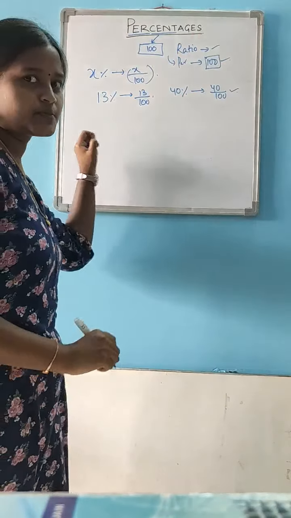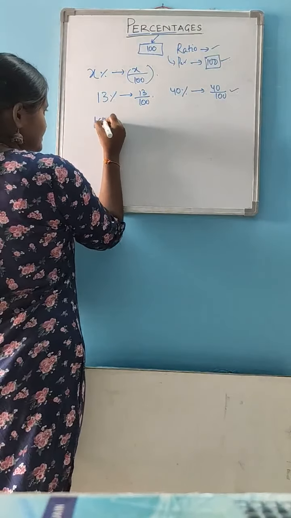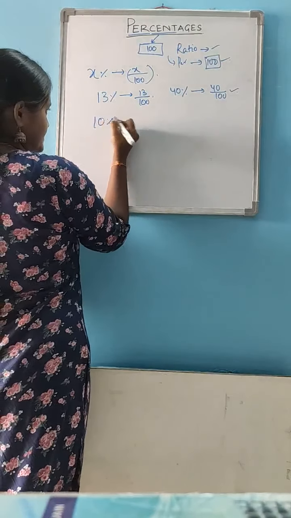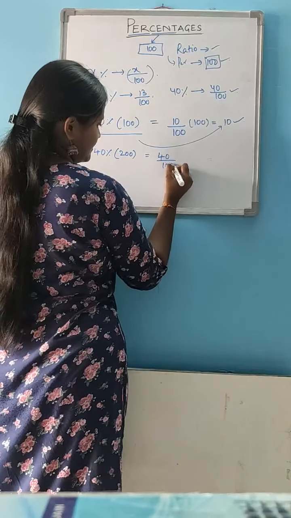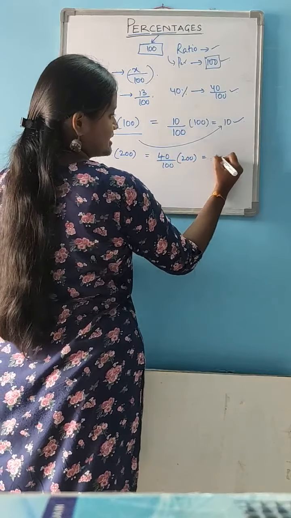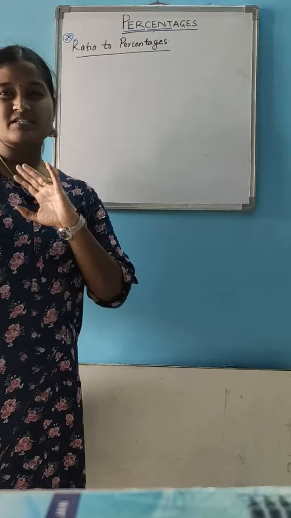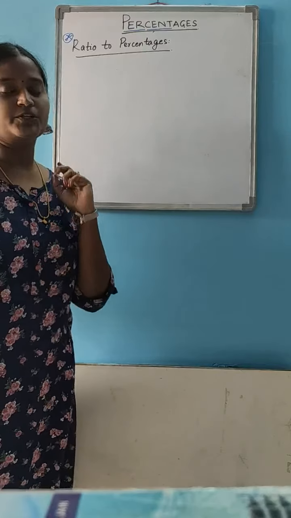Let us see a small example of this. If it is given 10% of 100, what does it mean? It means 10 by 100 into 100. The value is 10. That means 10% of 100 is 10. Likewise, if it is 40% of 200, it means 40 by 100 into 200. That is 80.